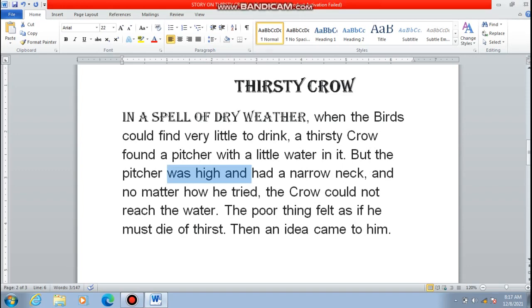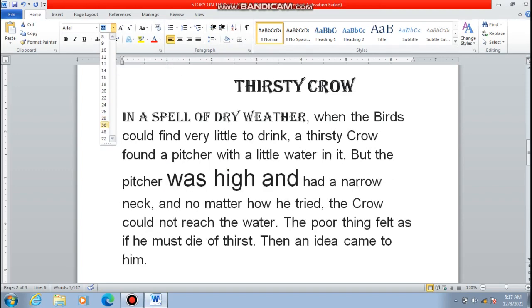Now I have selected this text and I want to increase its size, so select whatever size you find suitable. I'm selecting 36. Now the size of the selected text has changed. This is how we can change the size.